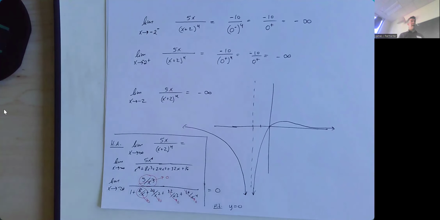If you plug in a really big number for x, if you plugged in 1,000 for x, the numerator would be 1,000, and the denominator would be 1,000 to the fourth power, which is what? A trillion. 1,000 divided by a trillion, super duper small. And it just gets smaller and smaller as x gets larger and larger. So to sum up, if the degree in the denominator is larger than the degree in the numerator, and x gets really, really large, the overall fraction gets closer and closer to 0 because the denominator outpaces the numerator.